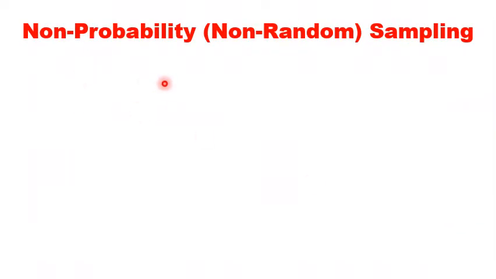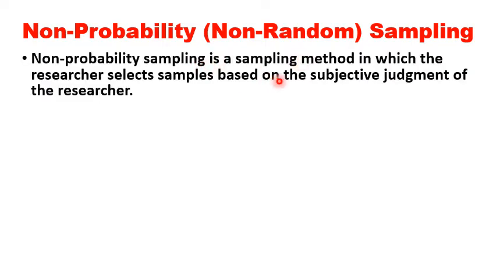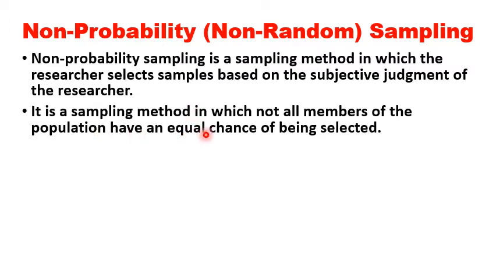What is non-probability sampling or non-random sampling? Non-probability sampling is a sampling method in which the researcher selects samples based on the subjective judgment of the researcher, rather than random selection. It is a sampling method in which not all members of the population have an equal chance of being selected.